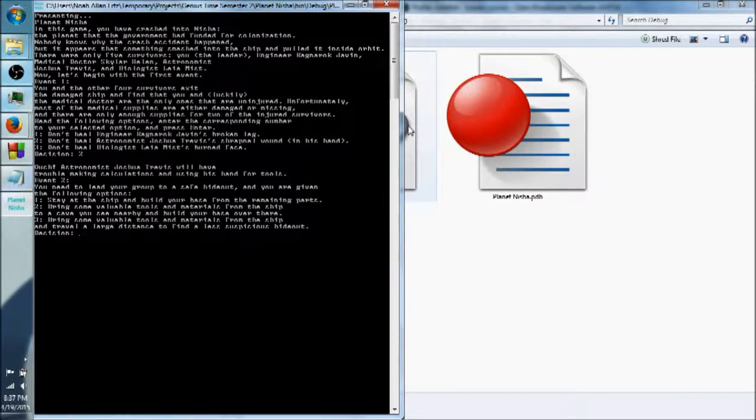Everything in here says, ouch, astronomist Joshua Travis will have trouble making calculations and using his hand for tools.